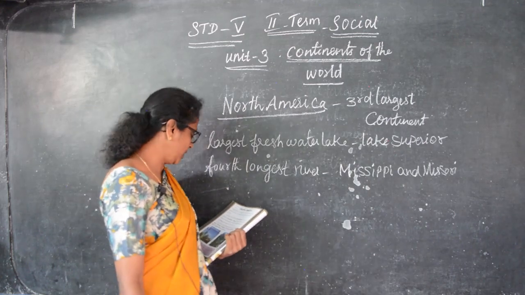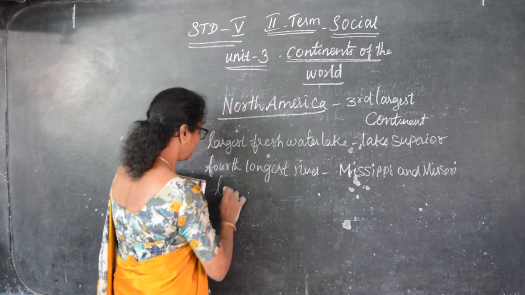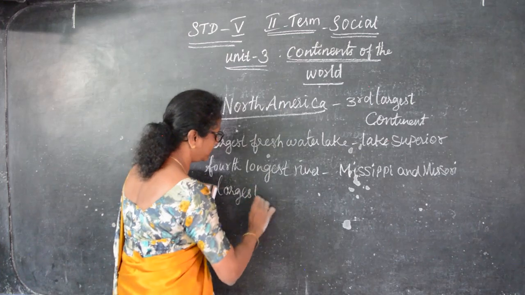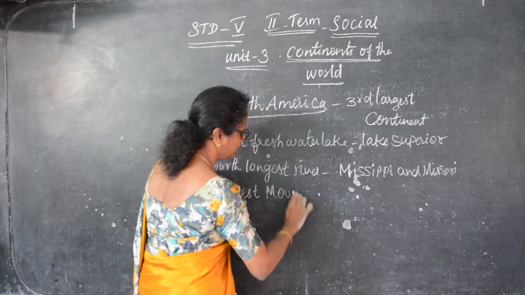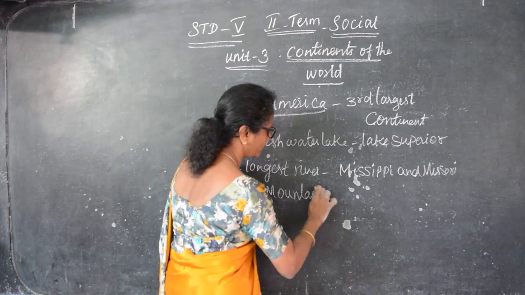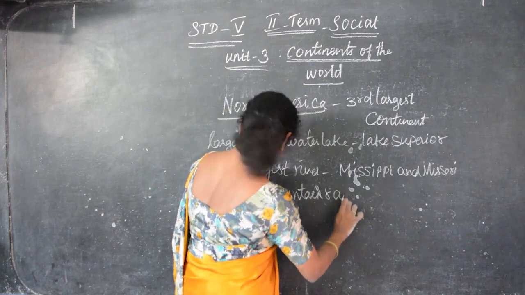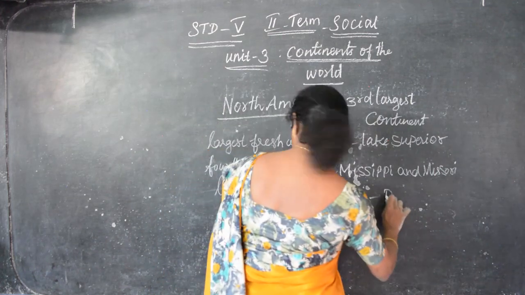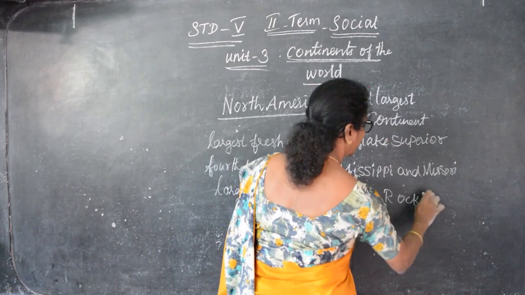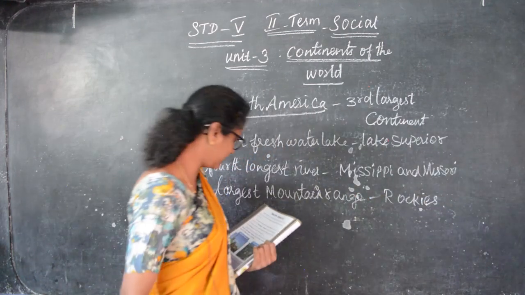And the world's largest mountain range is the Rockies. The largest mountain range is the Rockies in North America.